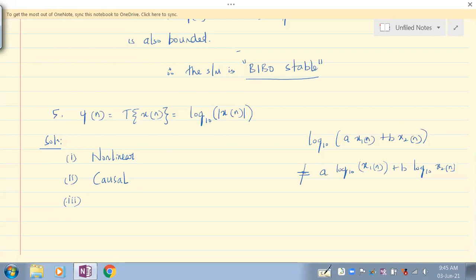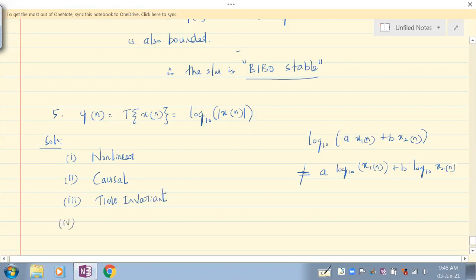After causality, it is time invariance. Whether the system is time invariant or variant, whether the system changes with time or does not change with time. See, it does not change with time because there is only x of n as a function of n. If along with x of n, you have another function of n, say u of n, or any other function, say n itself, then it would become time variant. But since there is only x of n as the function of n, the system output does not vary with time. So in that sense, the system is time invariant.